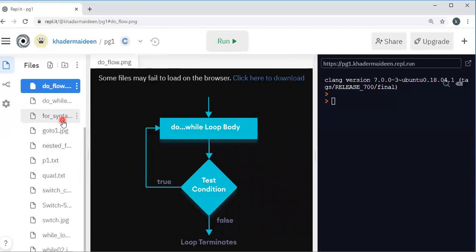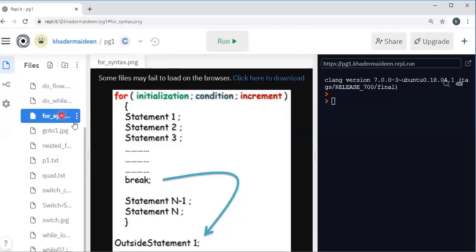Then the third one is the for. The general syntax of for is: for, initialization section, then test condition section, and then increment section. The control variables are initialized in the initialization section. Then the test condition is evaluated.